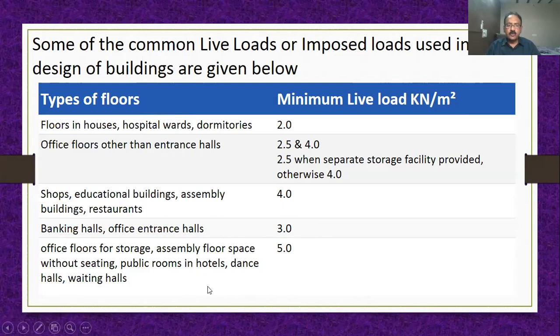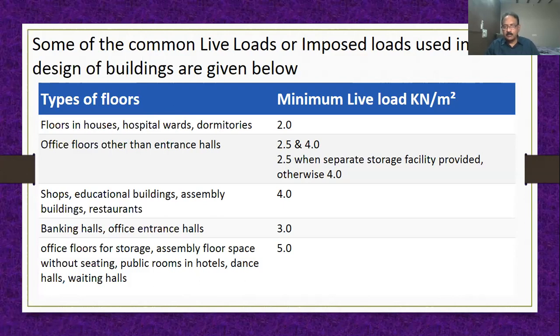And office floors for storage, assembly floors, space without sitting, public rooms in hotels, dance halls, waiting halls, office floors for storage.